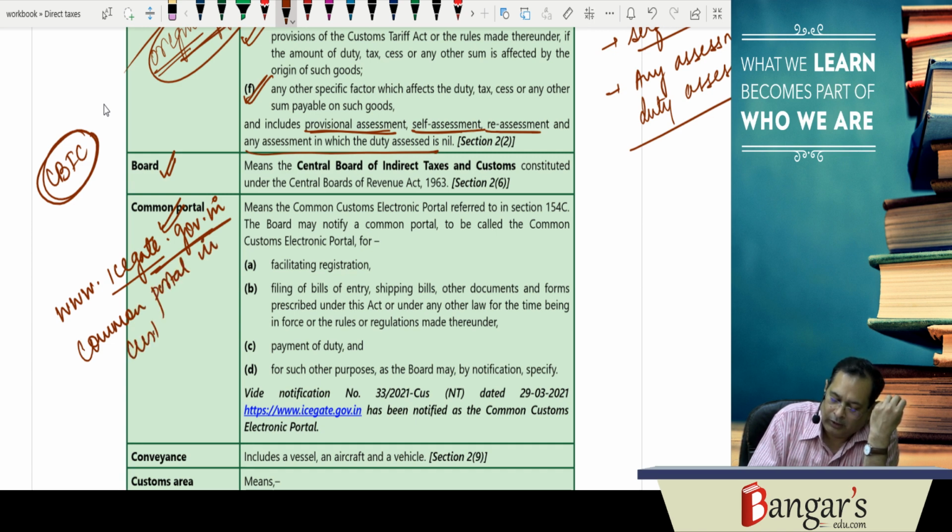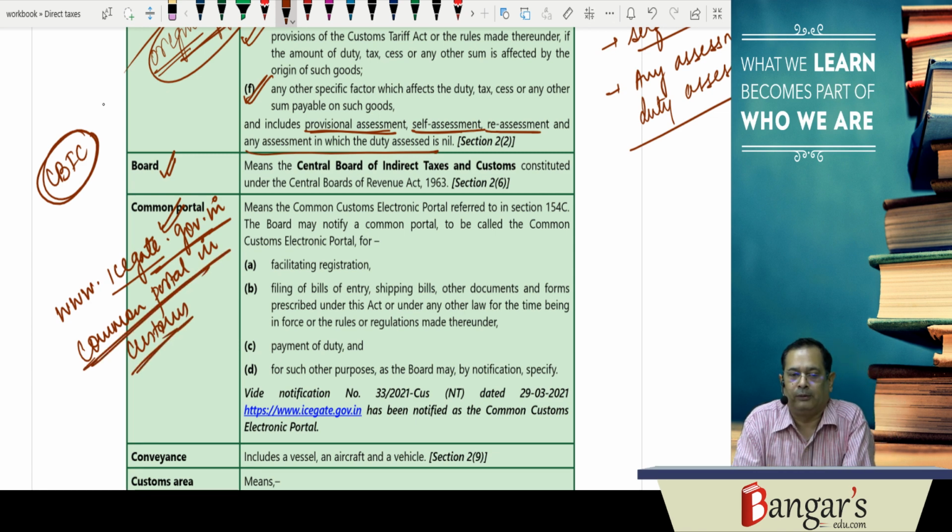Remember, here you can be asked multiple choice questions or fill in the blanks. So, what does the customs portal mean? The customs common portal basically is the common customs electronic portal. Now this has been referred to under section 154C of the Act. CBIC may notify a common portal to be called the Common Customs Electronic Portal. Now why is this portal there?